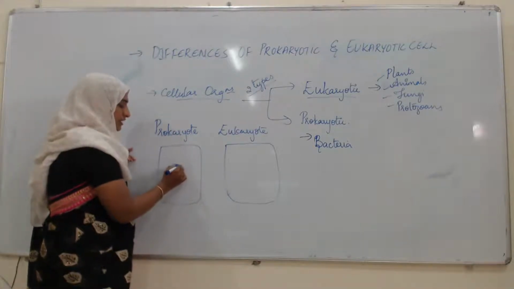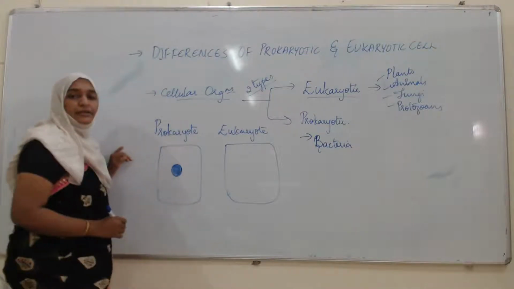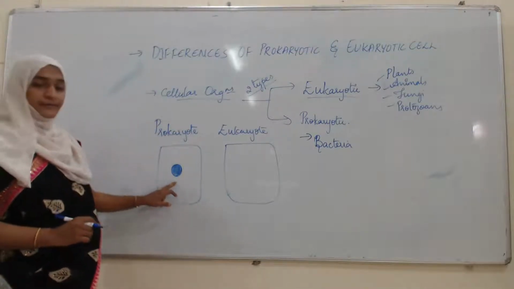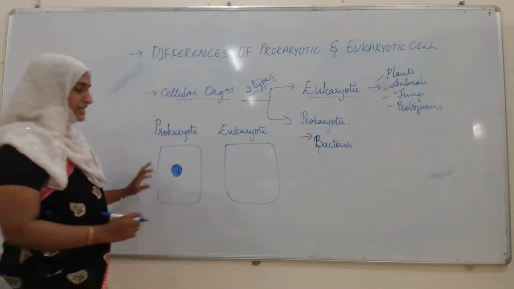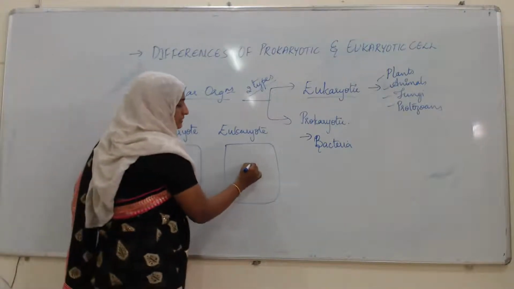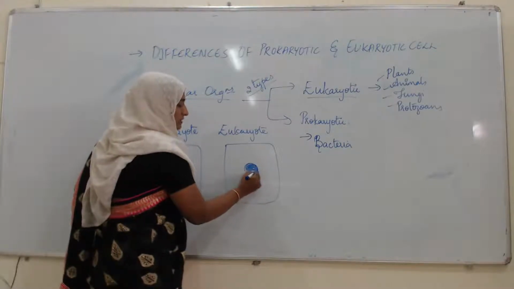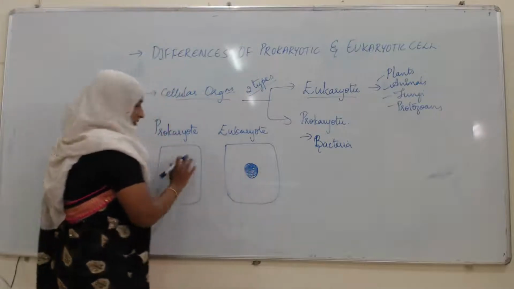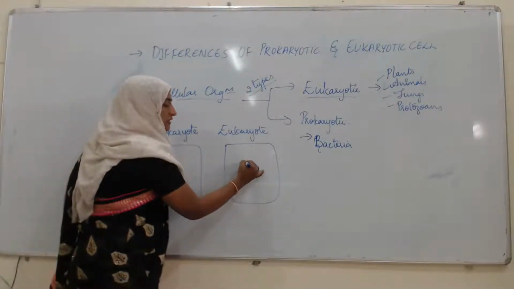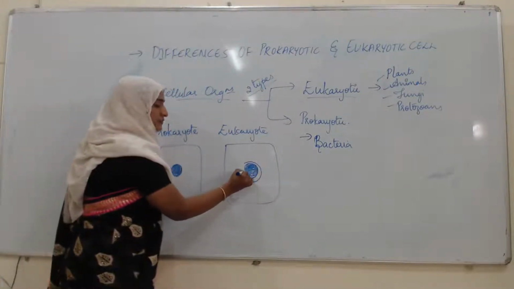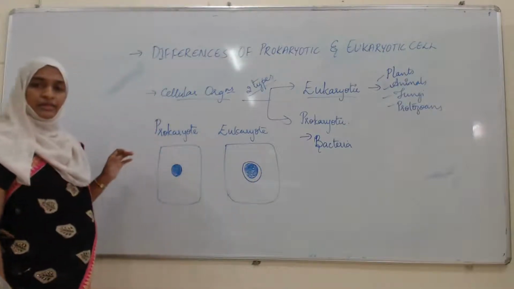As you know, the nucleus is one of the important cell organelles, in which there are chromosomes as well as the genetic material. Here there is a nucleus, and here also there is a nucleus. But in the eukaryotic cell, there will be the presence of a nuclear membrane.